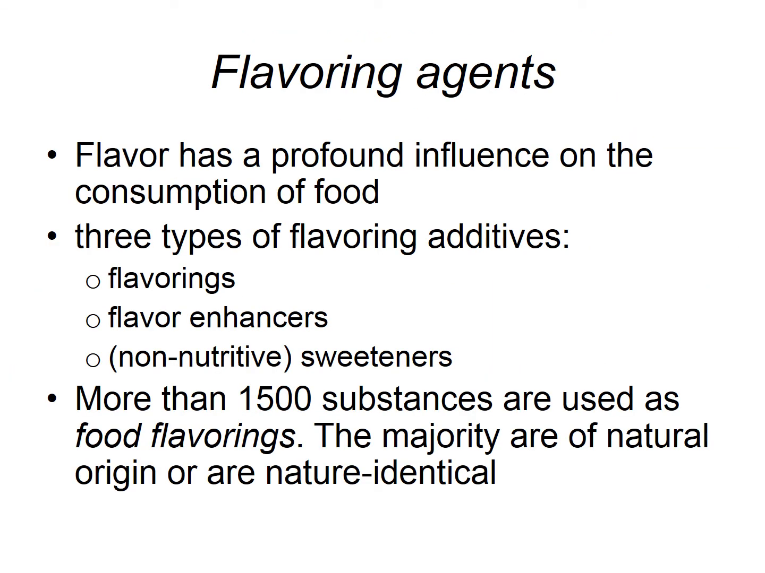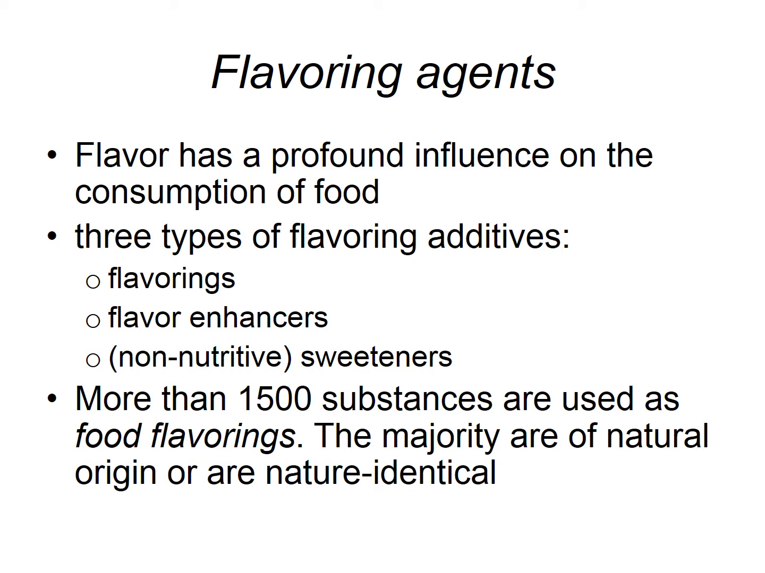And next is the flavoring agent, or we can say these are the flavor enhancers. Particularly, there are three types of flavoring additives that are mainly used to add flavor. It has a profound influence on the consumption of food, and there are three basic types of flavoring agent. First is the flavoring itself, then the flavor enhancer, and last one is the non-nutritive, that is, the sweeteners.